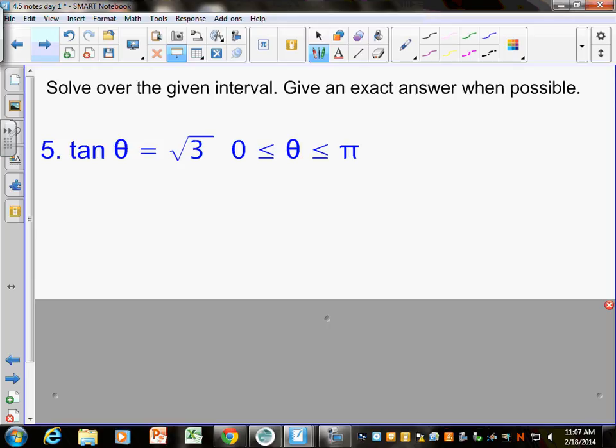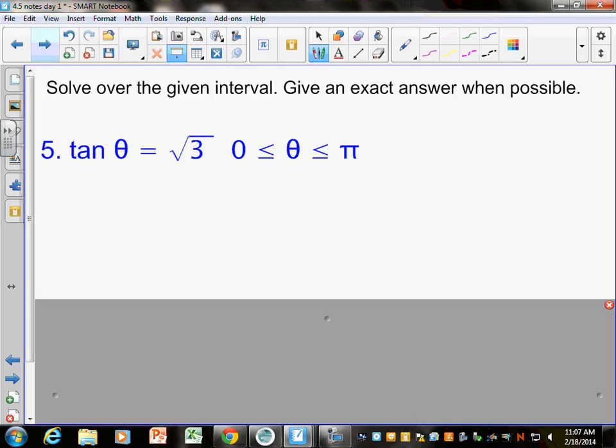So the last part of your homework says solve over the given interval, and I think your homework actually breaks it up into 2 parts. Part of your homework says you should be able to do this without a calculator, using reference triangles or unit circle. But then the next part says use a calculator. And when we take the test for this part of chapter 4, which who knows when that will be, we will have 2 parts of the test again. We'll have a calculator part and a no calculator part. And the part like number 5 here would definitely show up on a no calculator part, because I still expect that you can give me answers from the unit circle or from your reference triangles here.